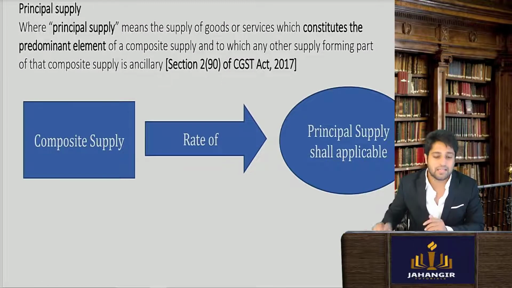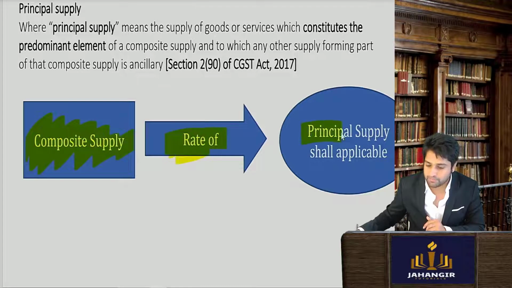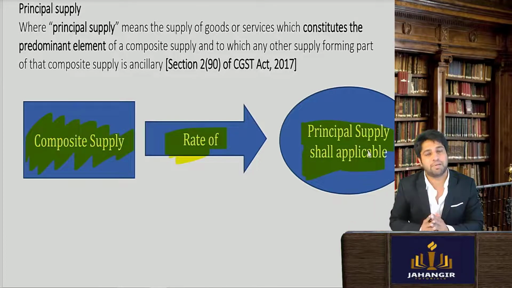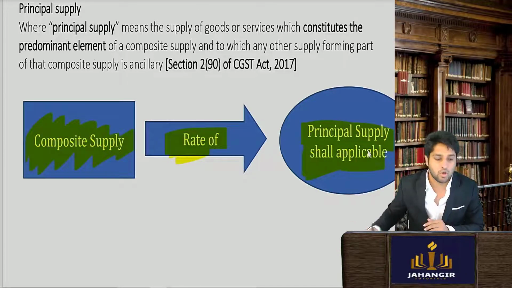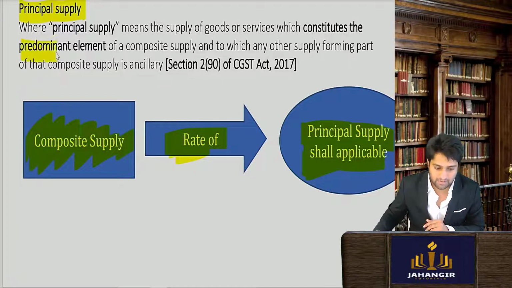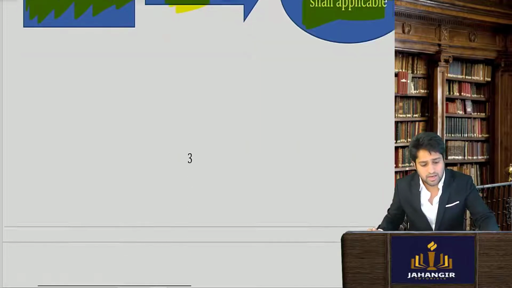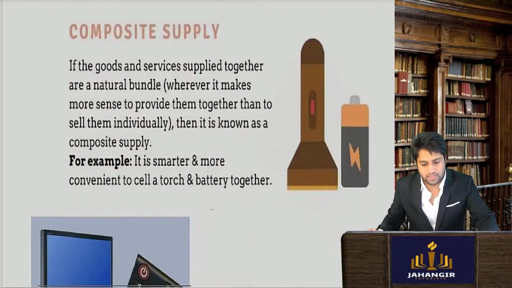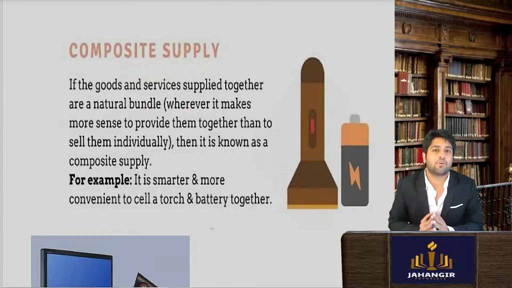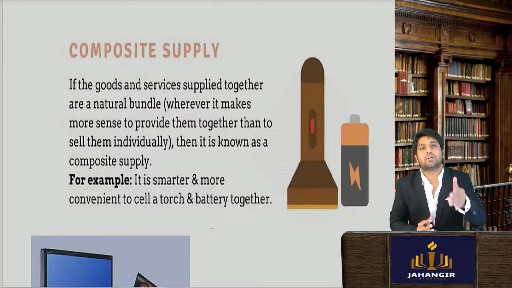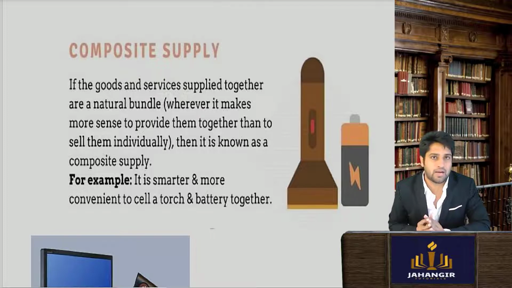Now we understand that in composite supply, the rate of the principal supply shall be applicable to the entire transaction. What is principal supply? Principal supply is that part which has the predominant element of the transaction. Let's understand with a few more examples. Let's say if you've gone to buy a torch, and with the torch you've got a battery as well.